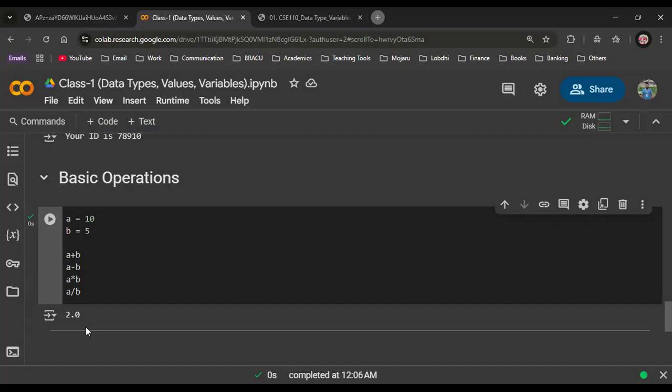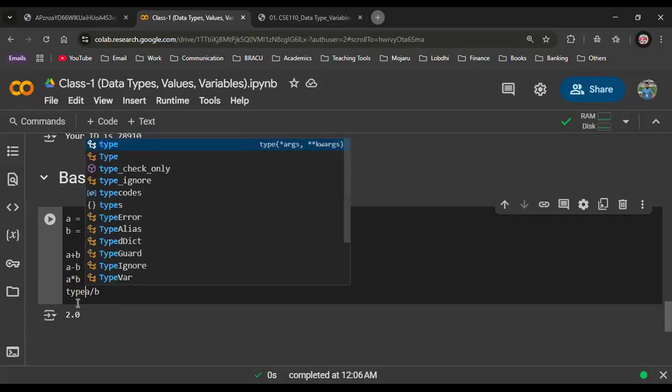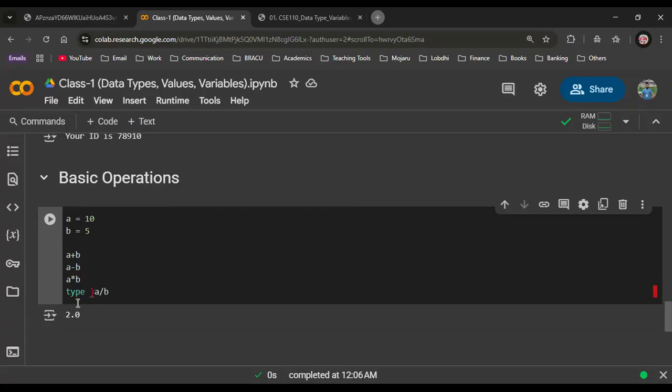Why 2.0? Tell me. Because the data type it's returning is a float. We can very easily see it if we check the data type of A divided by B, the data type is float.